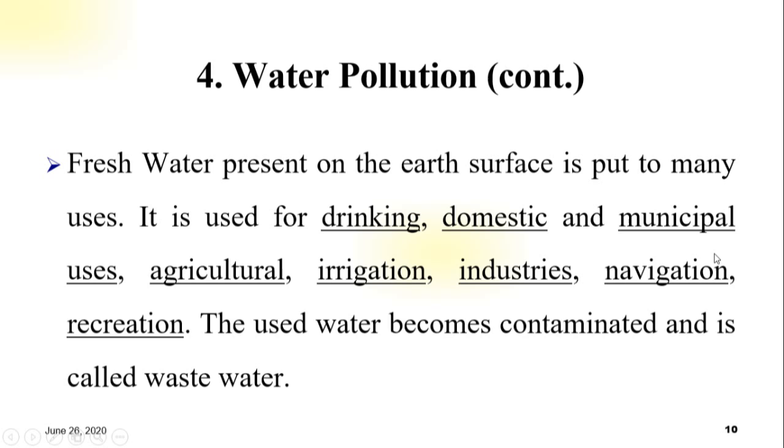Navigation, the passage of ships, it means using water for ships and boats. Recreation means enjoyment, we use water for enjoyment, for your happiness.